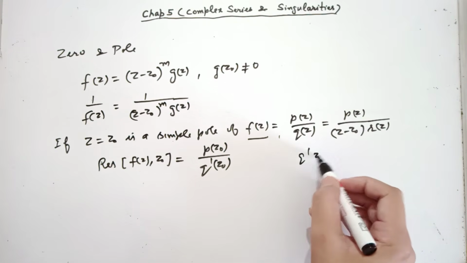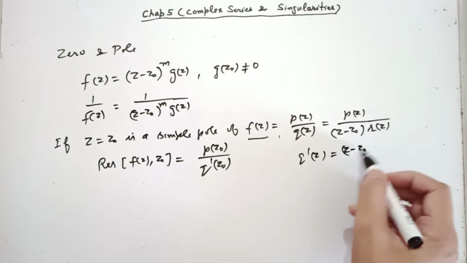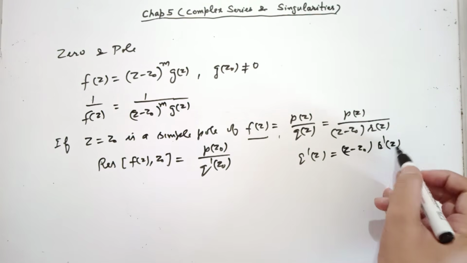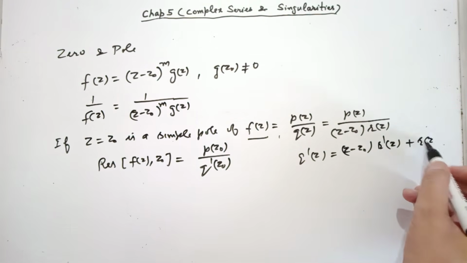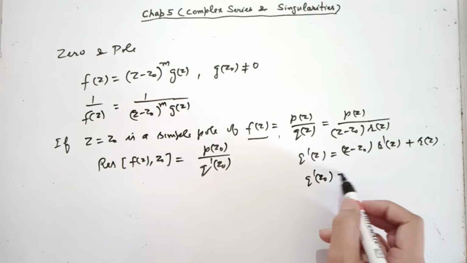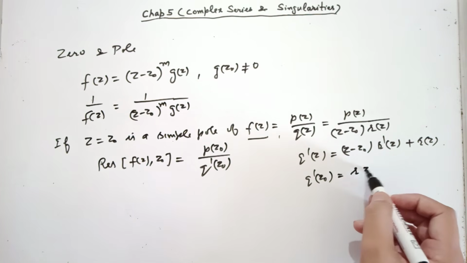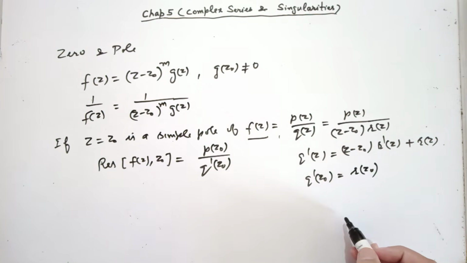What is q prime z from this? (z minus z0) into r prime z plus r(z). So clearly q prime z0 is, because this becomes 0 at z0, r(z0). Q prime z0 is the same as r(z0).